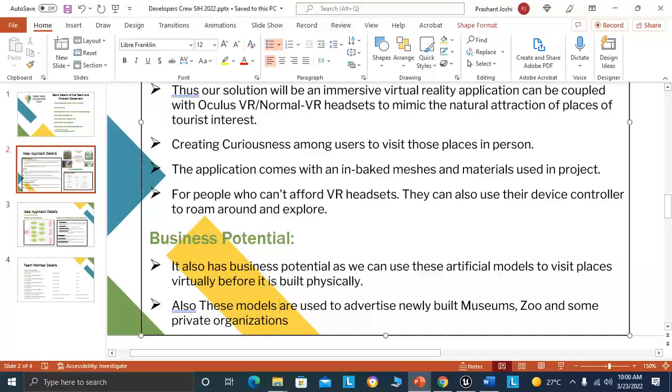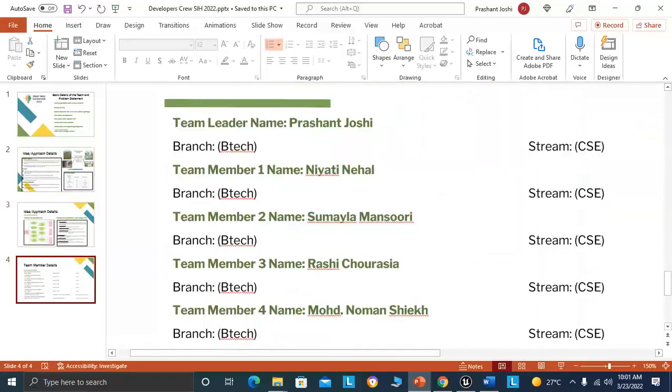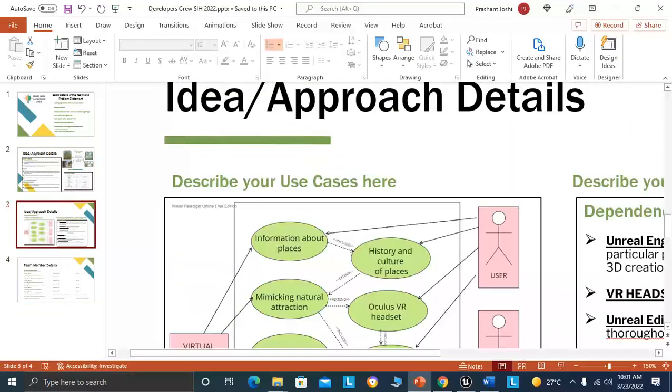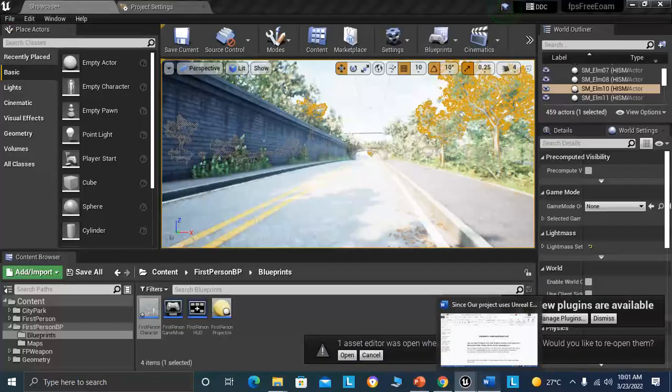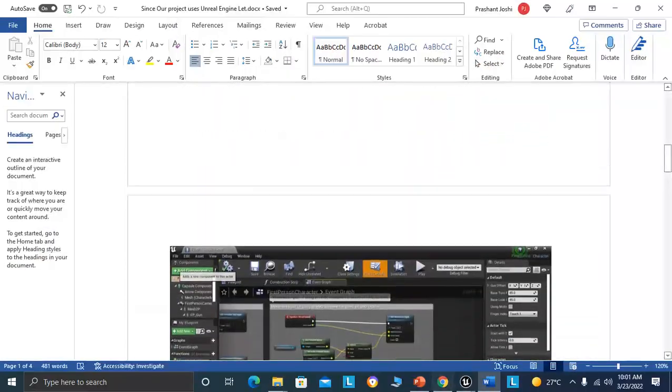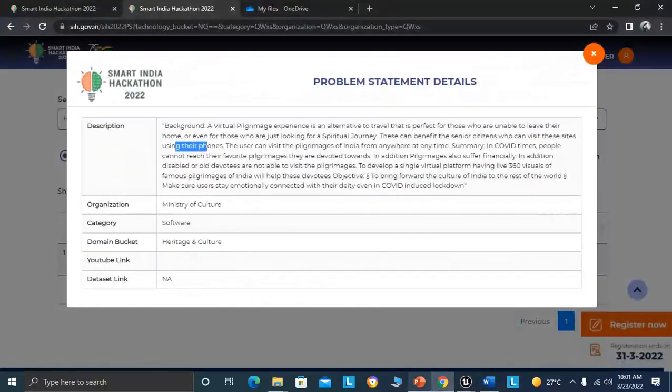Another business potential is that these models can be used to advertise newly built museums, zoos, and other private organizations that want to advertise their places in person. All these use cases and our dependencies you can find in our SIH project, and this is my team that helped me make my project realistic. So this was my idea, and you will find all the attached documentation and PPT on the SIH portal.